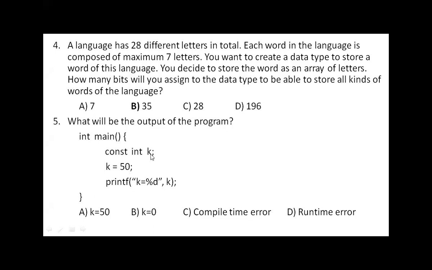So that's why when you try to assign another value to this constant variable, in the second statement, that gives a compile time error. So constant variables need to be initialized and afterwards they cannot be changed. That means when a variable is declared as constant, it becomes a read-only variable. Read-only means we can just use that value. You cannot change that value. So remember, constant variables must be initialized.